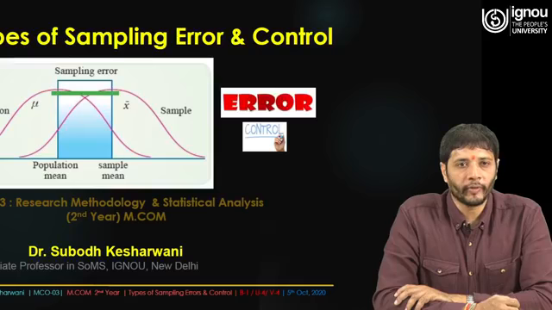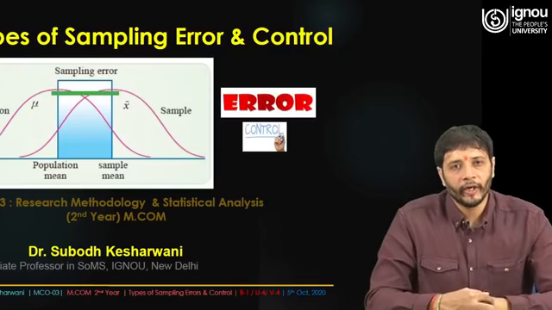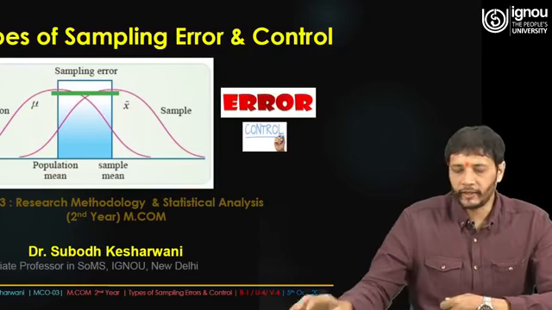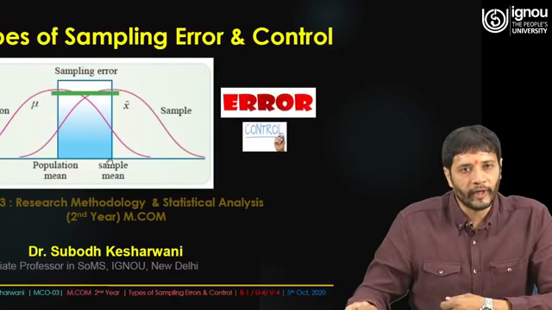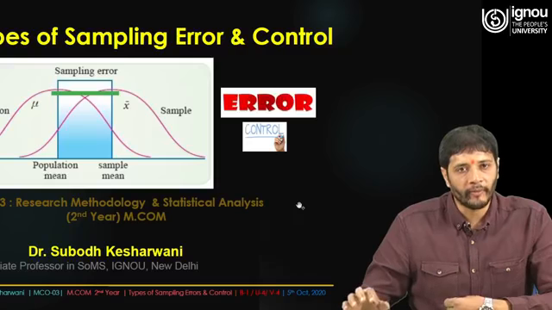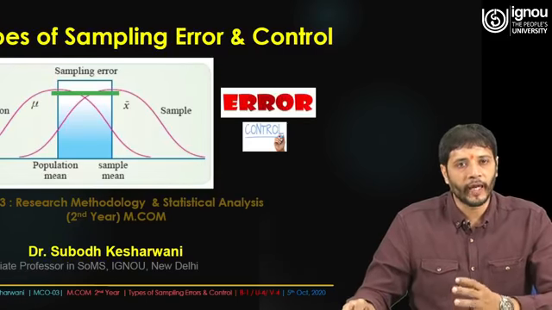The topic which I am going to talk about today is types of sampling errors and control. We have had a very thought-provoking set of around 3 to 4 sessions which dedicatedly talk about what exactly sampling is and how important sampling is when you collect data. We have talked about sampling, methods of sampling, random sampling, non-random sampling, and now today we are going to talk about the types of sampling errors,